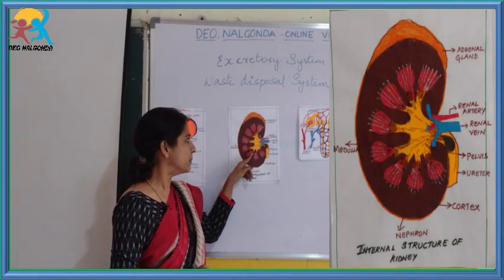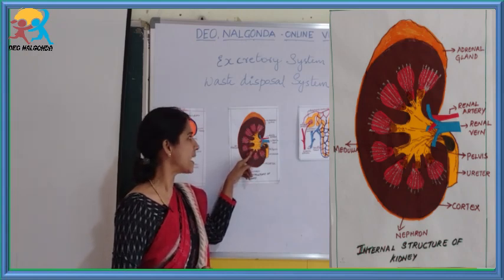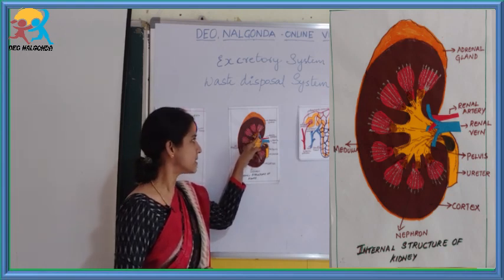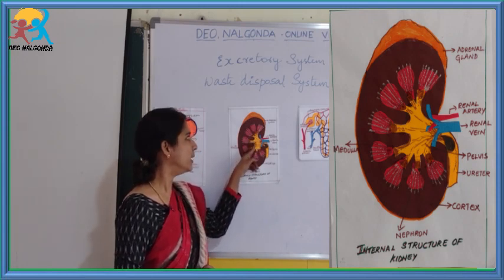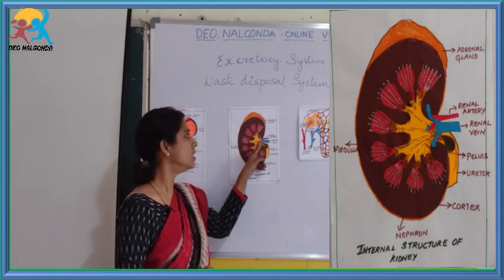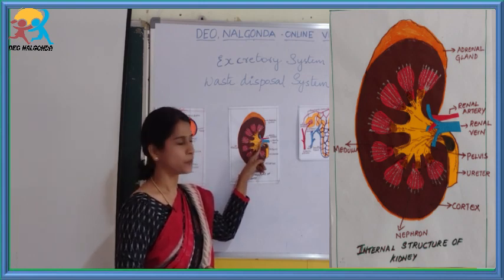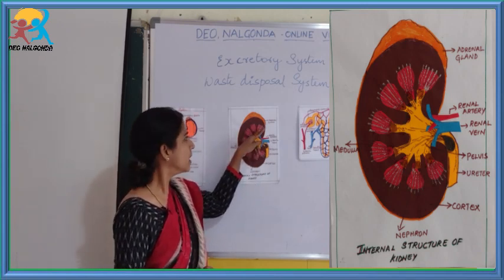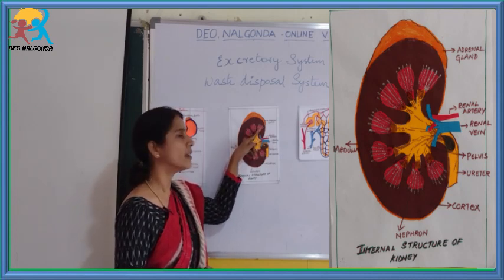and the medullary pyramids lead to a conical structure called calyces. These brown colored structures which you can see are calyces. Each calyx from each pyramid leads to the pelvis. This funnel shaped structure is called the pelvis. Okay, and you can see in the pyramids white or silver colored streak-like structures. Those are nothing but